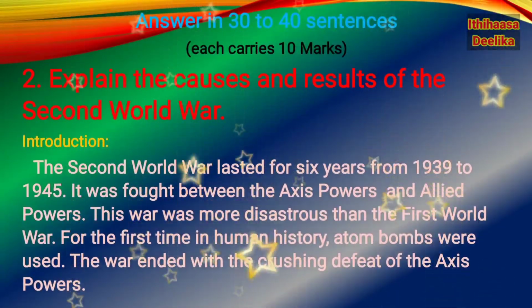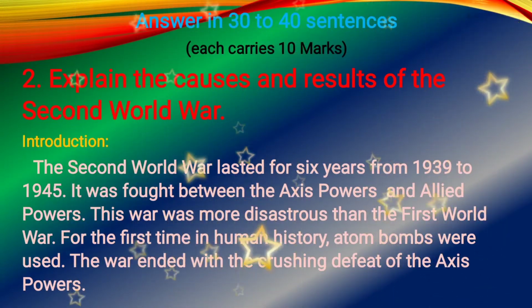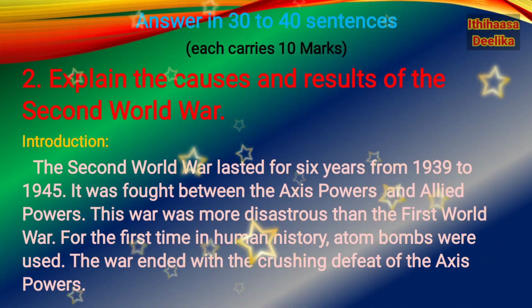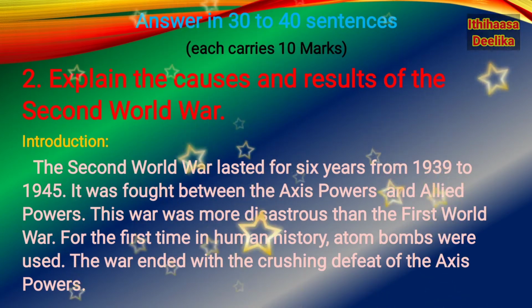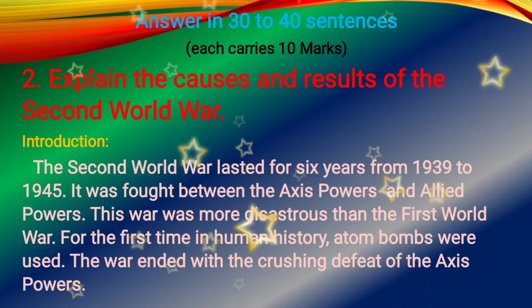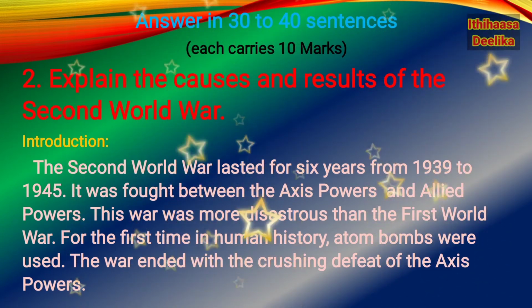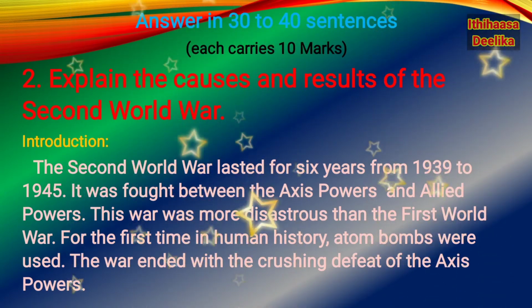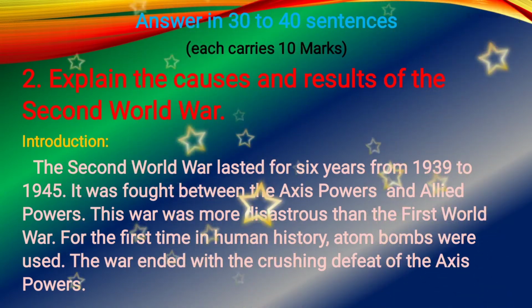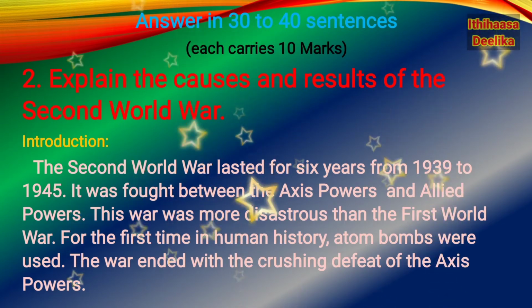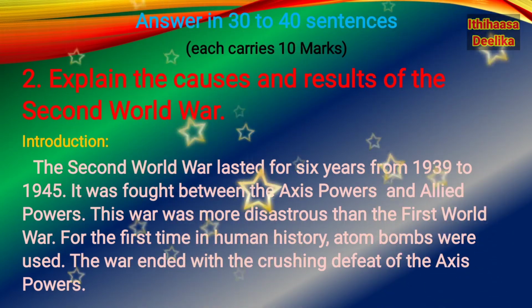Introduction. The Second World War lasted for 6 years from 1939 to 1945. It was fought between the Axis powers and Allied powers. This war was more disastrous than the First World War.